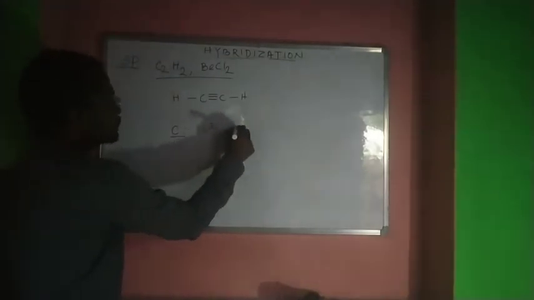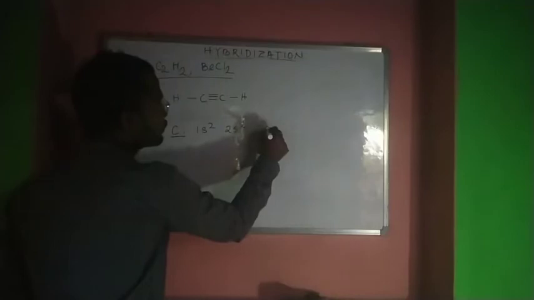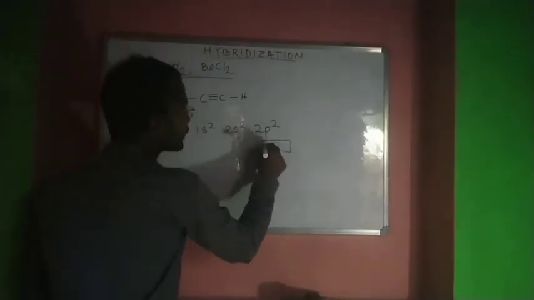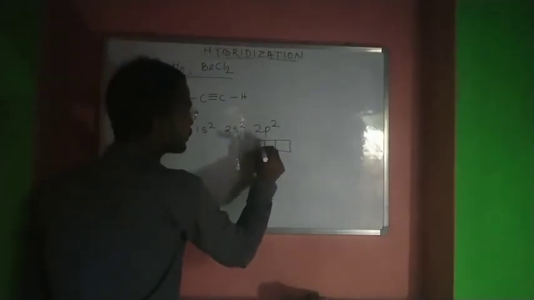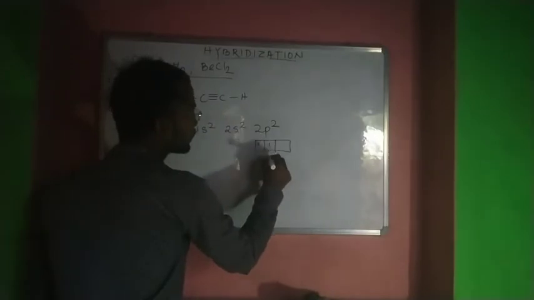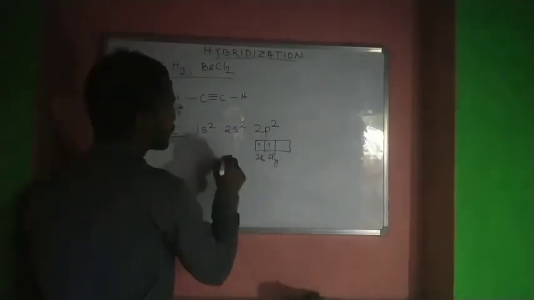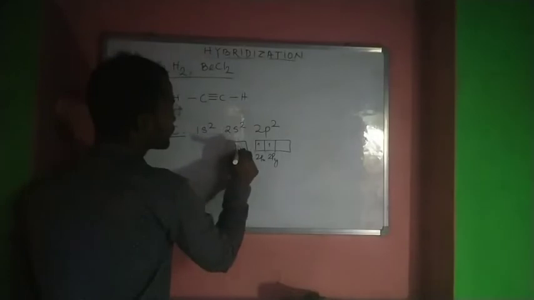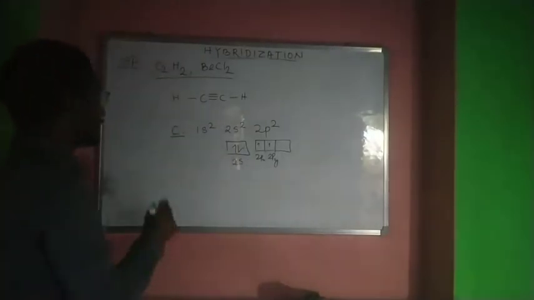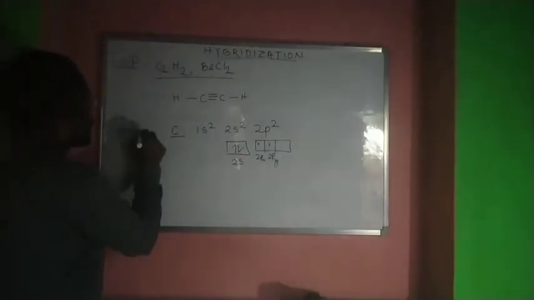If we look at carbon, the electronic configuration is 1s2, 2s2 and 2p2, with 2p2 being 2px1 and 2py1. This is our ground state.